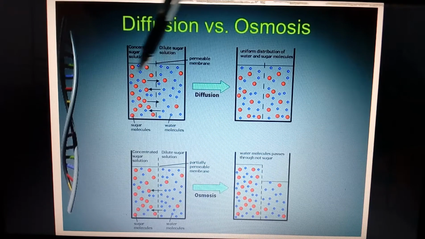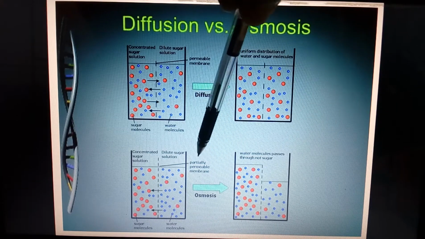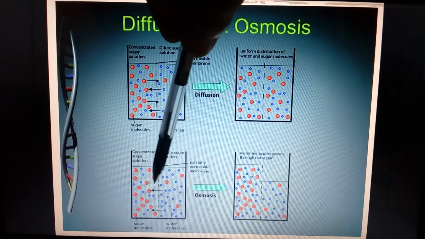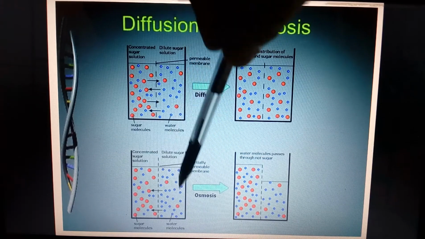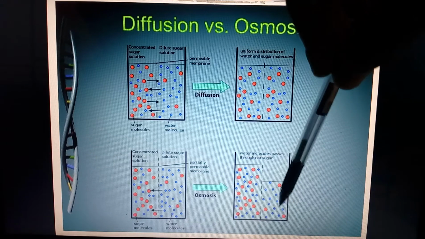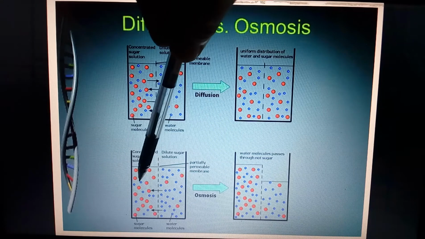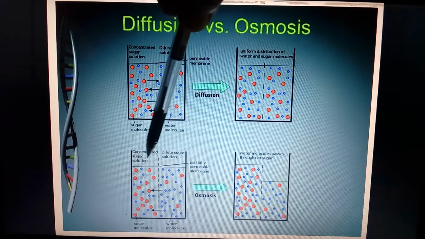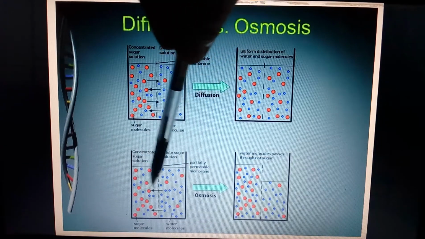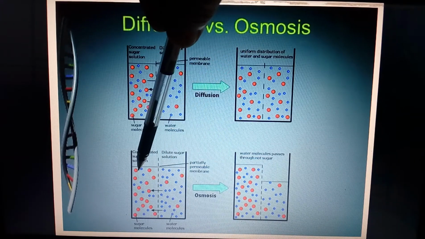Here both solute and solvent move in both directions because the membrane is permeable, but here the membrane is selectively permeable, partially permeable. So what happened? Only the water molecules started to move from their own higher concentration to lower concentration. See, the number of sugar molecules remains as it is and water molecules move towards the hypertonic solution. So automatically the level of the hypertonic solution increases. Why? Because more water molecules move from their own higher concentration to lower concentration.